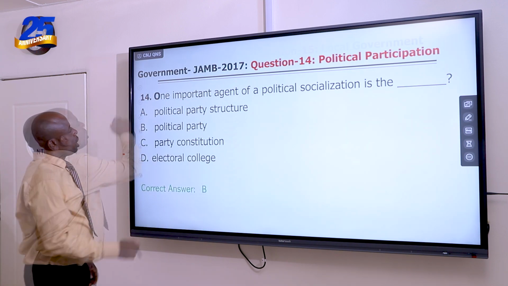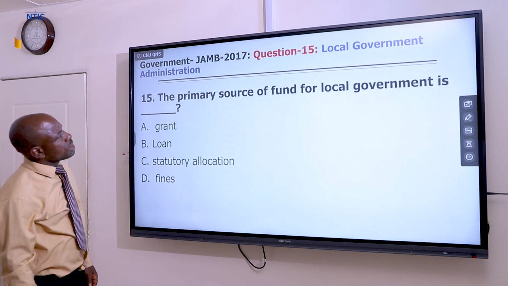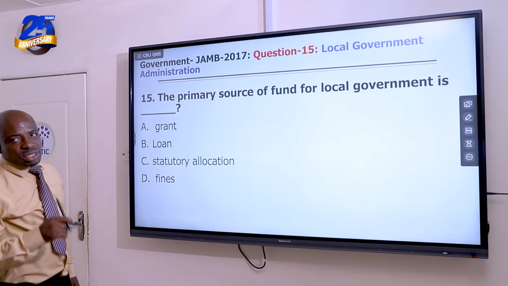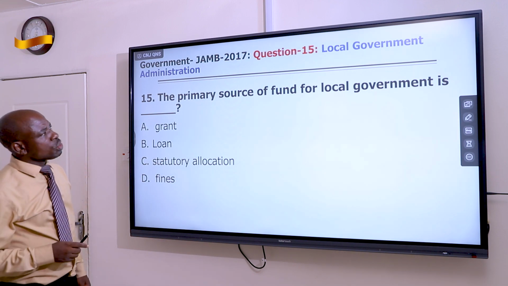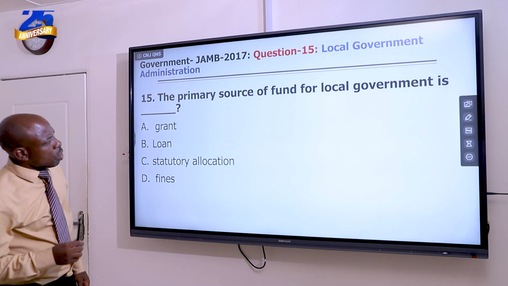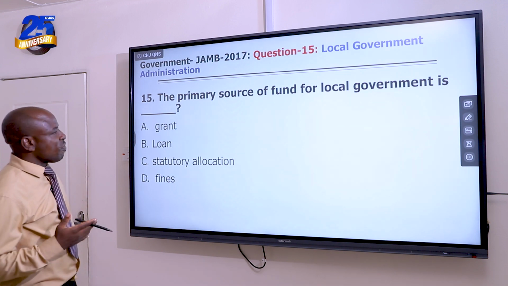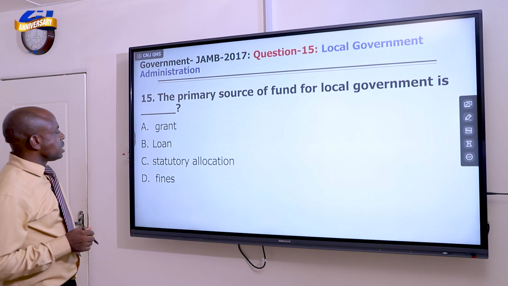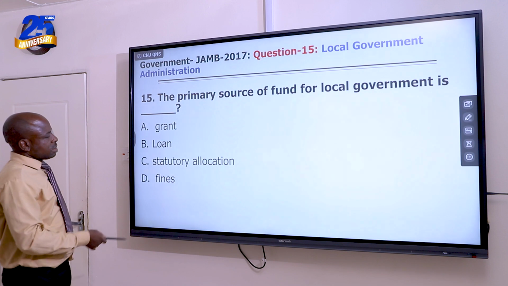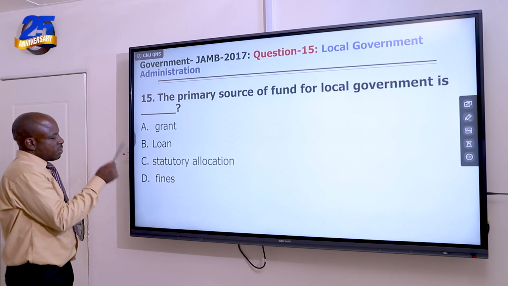B is correct. Question 15, 2017, came from the topic local government. Local government is taught in secondary school from SS2. Now, local government administration. The primary source of fund for local government is dash. The primary source of fund, especially in Nigeria, is the statutory allocation. Options: A, grant; B, loan; C, statutory allocation; D, fines.